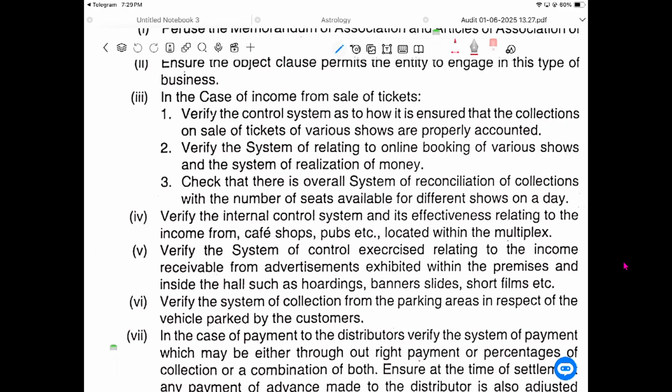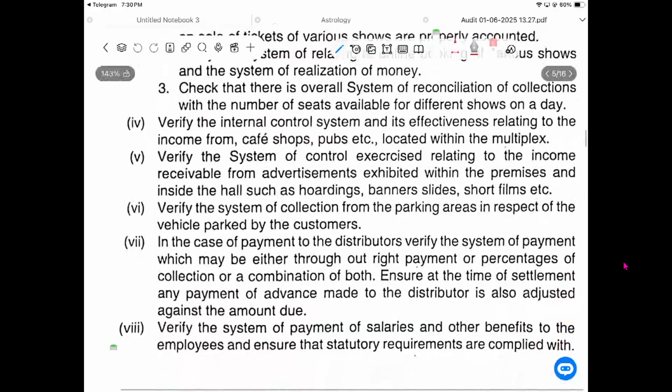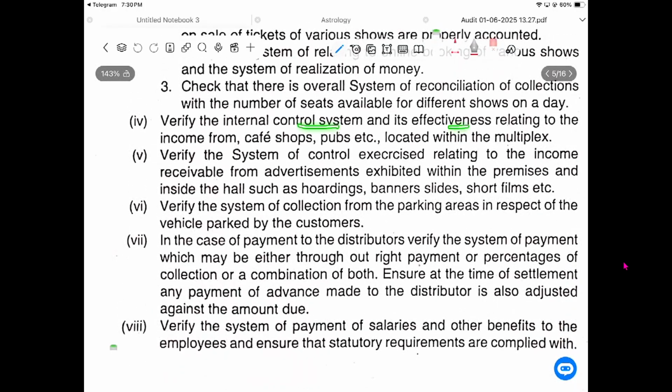After that, we should separate how much is counter sale, what is the online sale, and how many total seats have been booked, and whether we received this amount. That's a reconciliation. To do the total reconciliation, you see this amount we have received, this amount we have received, for each and every single show, everything calculated needs to be accounted. So verify the internal control system and its effectiveness related to the income from cafe, shop, pubs, etc. located in the multiplex. If we provide space, you may collect rent, or you may have your own shop. In the case of our own cafe, what is the business, what is the income, what is the purchase, what is the sale, everything we should see.